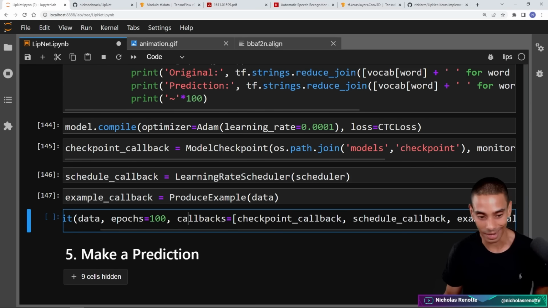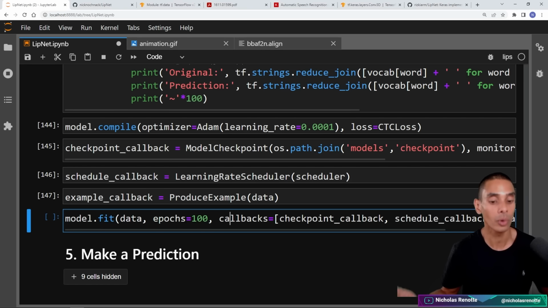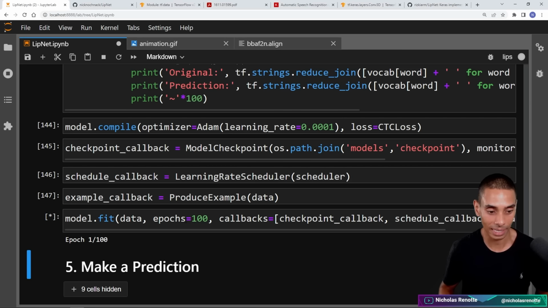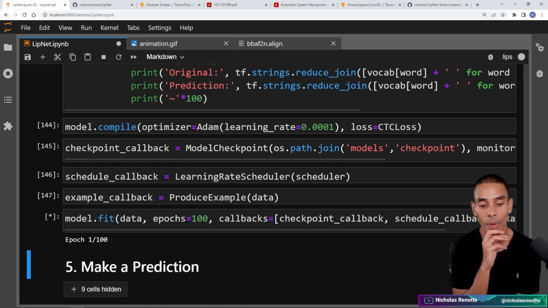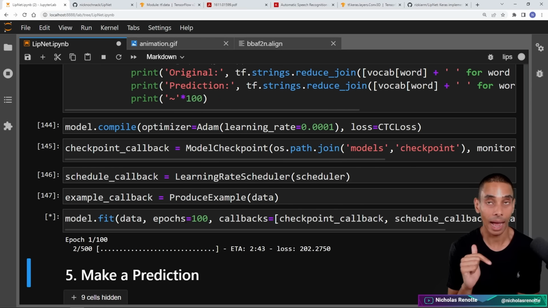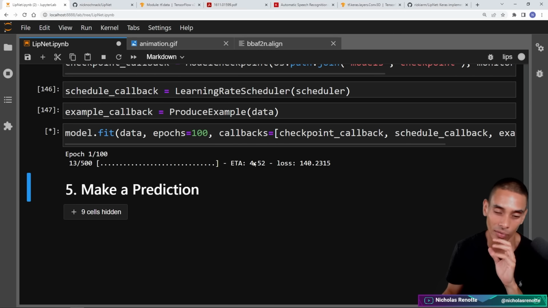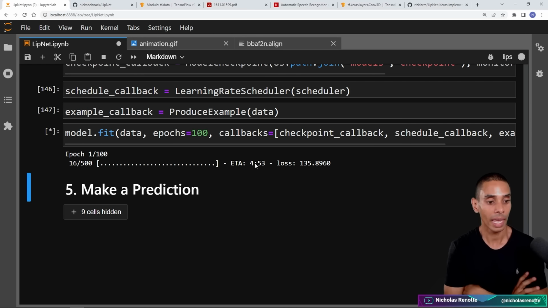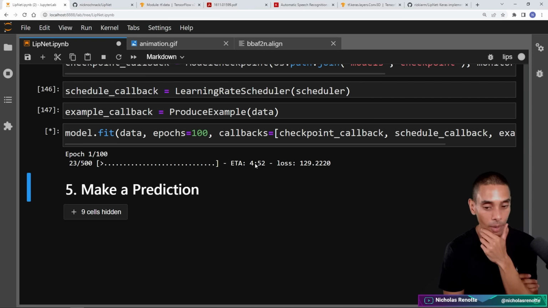So we're actually not going to run it for the full 100. I'm actually going to run it for a couple. You'll see that it's actually training, and then we're going to be able to load up a couple of checkpoints. So let's kick this off. All things holding equal, we should be able to see our model training. Also, this is being trained on a RTX 2070 Super, so the speed that you're seeing there is effectively that. You can see it's taking around about 4.5 or 5 minutes per epoch. So let's at least give this 2 epochs, and then you'll be able to see what the predictions look like.